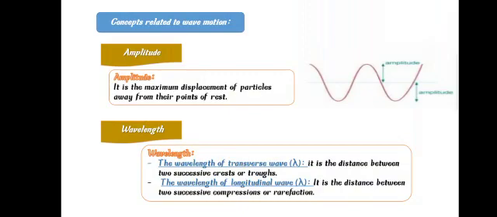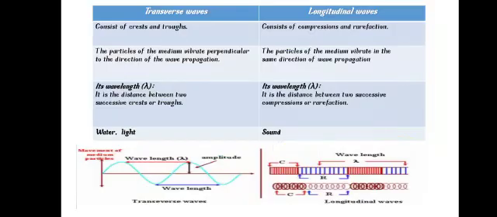Wavelength. The wavelength is the distance between two successive crests or troughs. If we move from the first crest to the second crest, this is called a wavelength. This is regarding the transverse waves. But the wavelength for longitudinal waves is the distance between two successive compressions or two successive rarefactions.